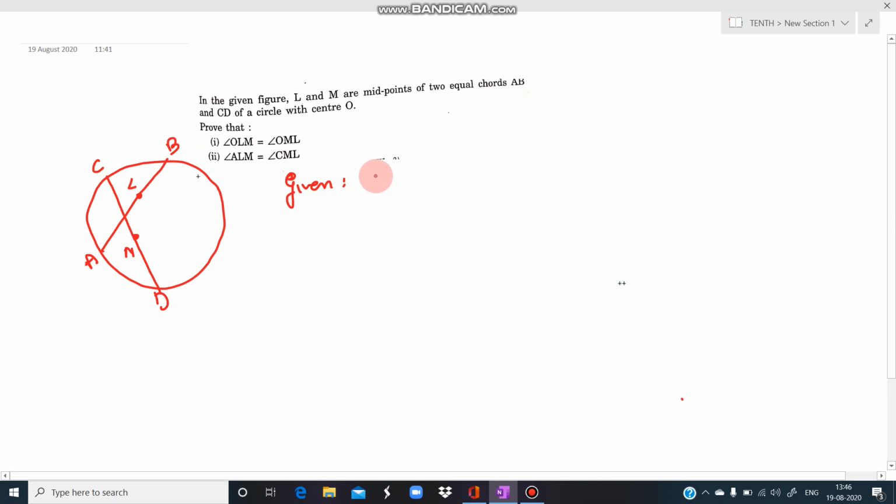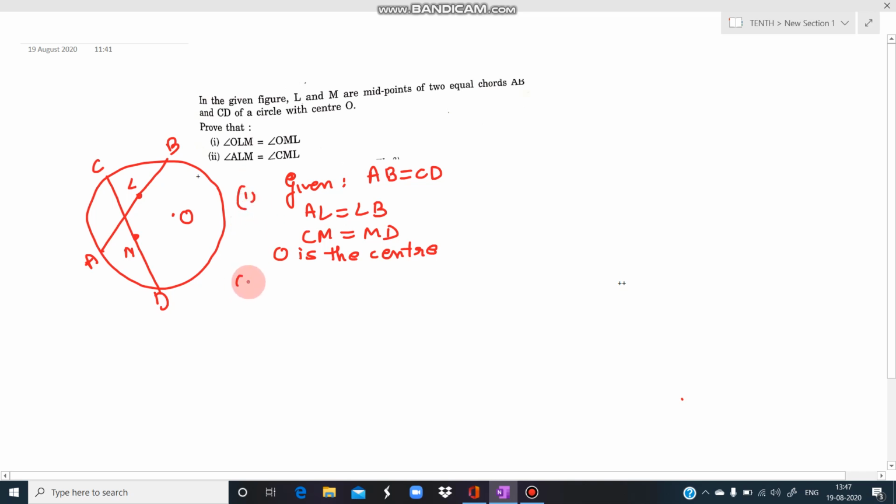It is given that the chord AB and the chord CD are equal. Secondly, L is the midpoint of AB, which means that AL is equal to LB. उसके बाद given है M is the midpoint of CD, which means that CM is equal to MD. This is M. Now, this O is the center. Here it is given that O is the center of the circle. Okay. Now we have to prove that angle OLM is equal to angle OML.